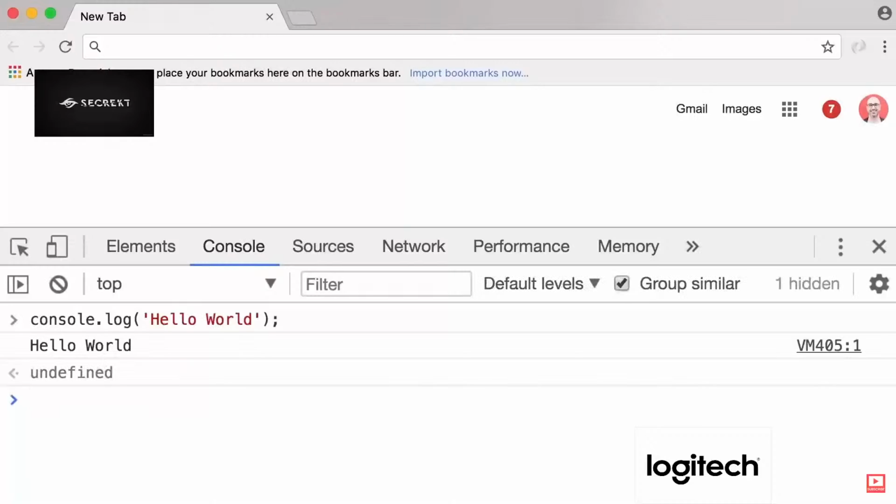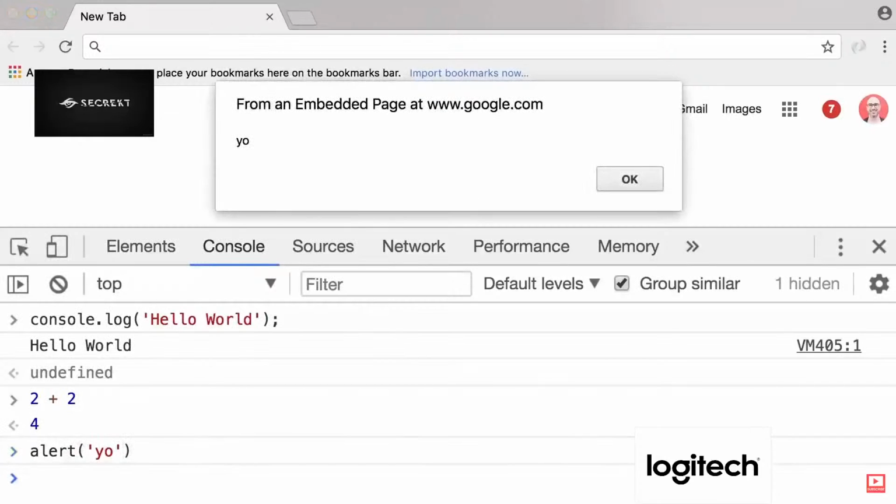We can also write mathematical expressions here. For example, 2 plus 2, we get 4. Or we can do something like this. alert, parentheses, single quote, yo. Enter, and here's an alert. In the next lecture, I'm going to talk about setting up your development environment for writing JavaScript code.